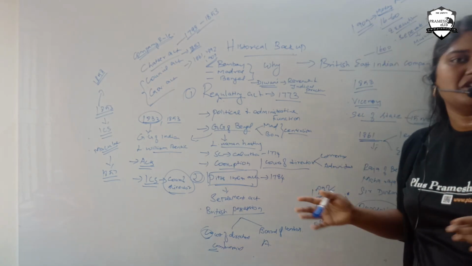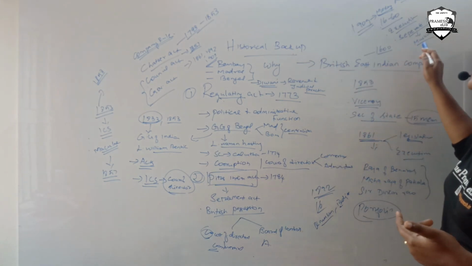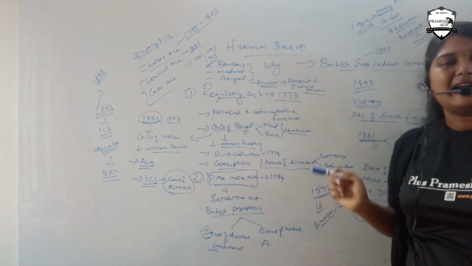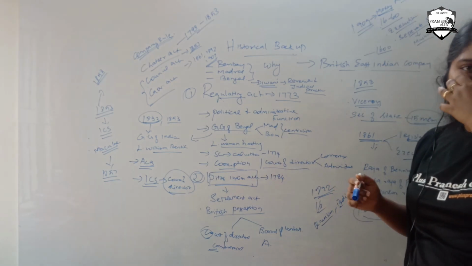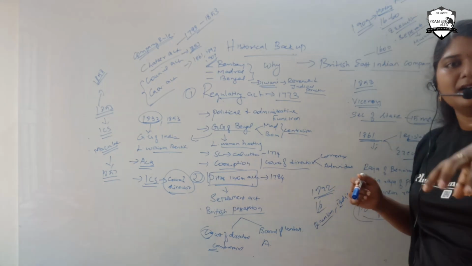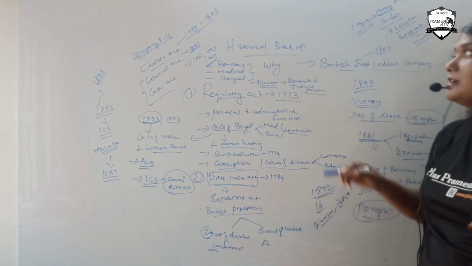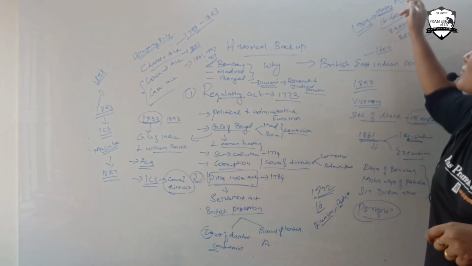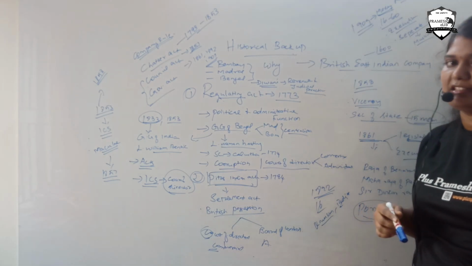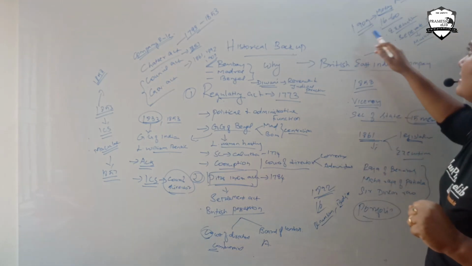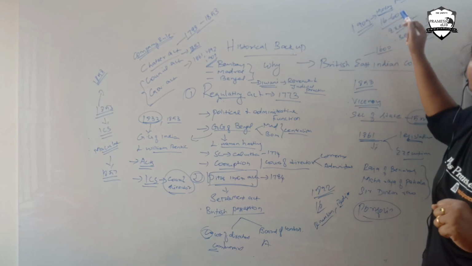They partitioned Hindus and Muslims, and the Muslims were given a separate electorate. Muslims also accepted that very eagerly, because they too wanted their own head to rule themselves. So the separate electorate was introduced by Minto. So Minto is termed the father of communal representation. So 1909 is also known as the Morley-Minto reform.